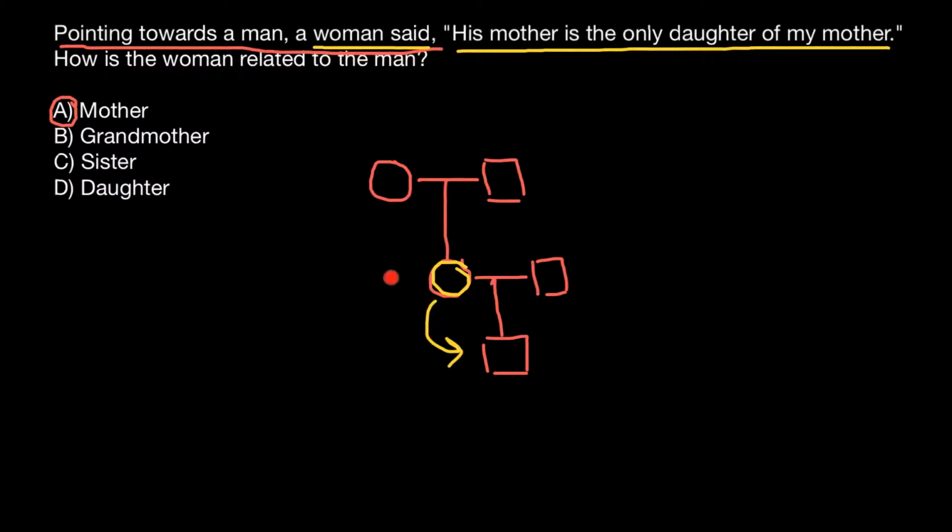So there are no brothers here, because a woman said means that only this woman in this pedigree can talk like this, that his mother is the only daughter of my mother.